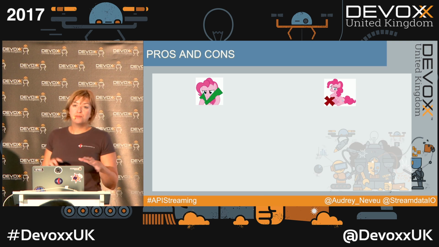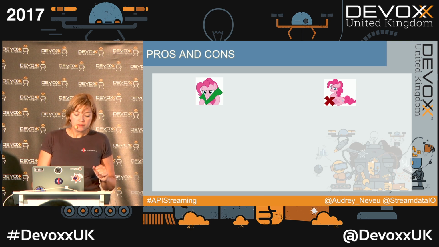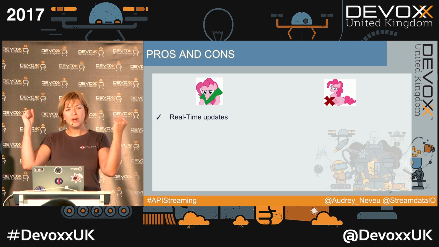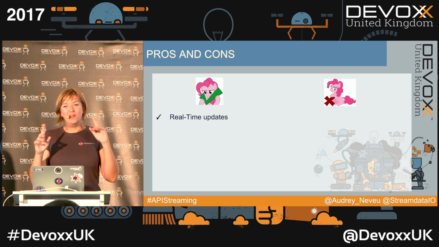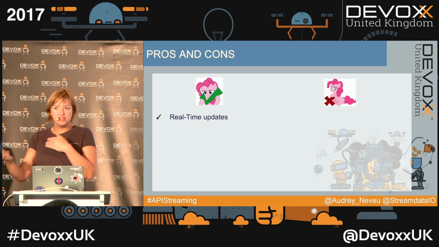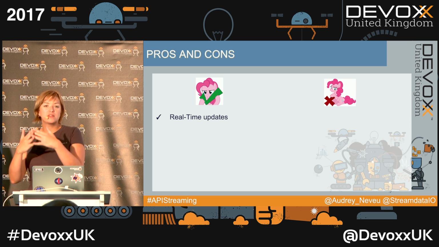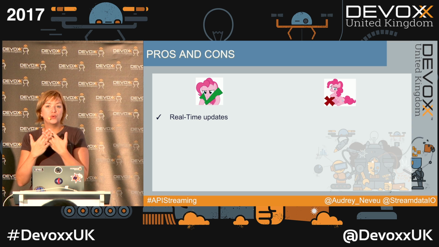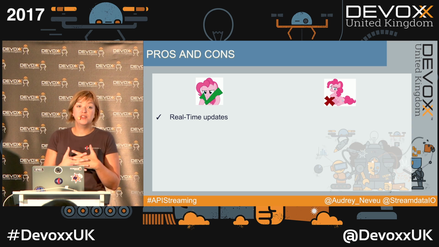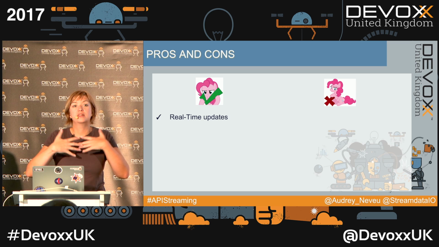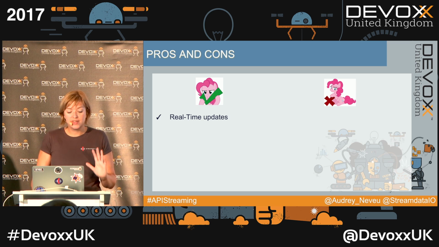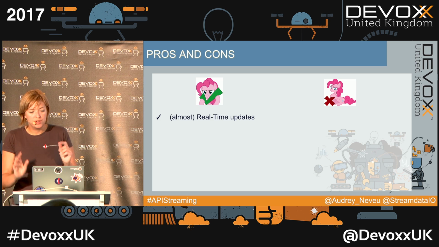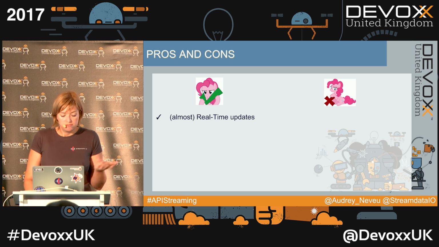So now, talking about pros and cons of webhooks. When webhooks arrived, everybody was like, well, real-time updates. Yeah, it's almost real-time updates, because as we have seen previously, it will really depend on the implementation you choose for your webhook queue. And if it's a batch, for example, 5 seconds in the world of real-time is a very important delay. So it's not real-time updates, it's almost real-time updates, which is really nice.